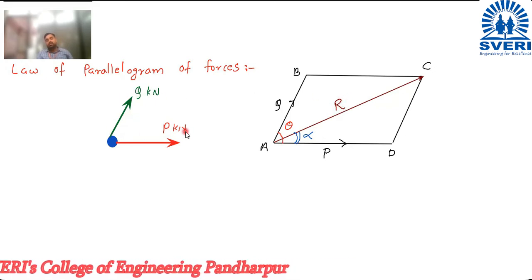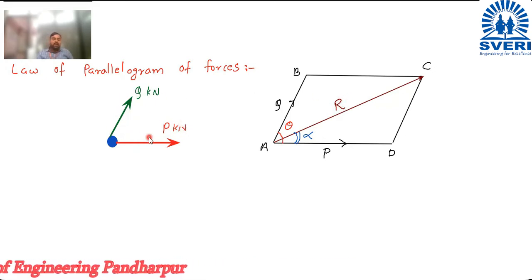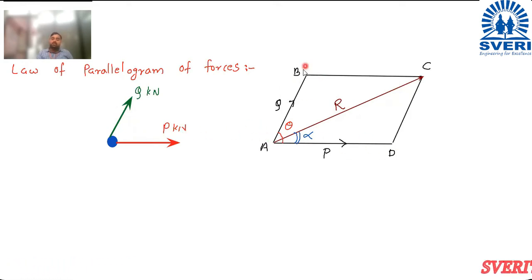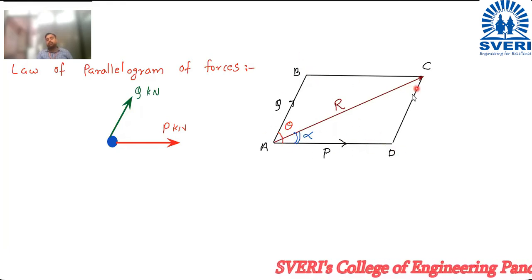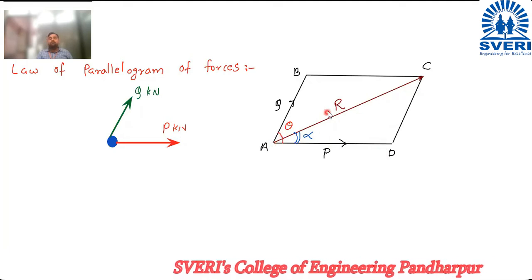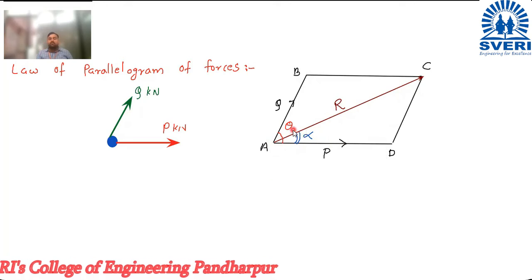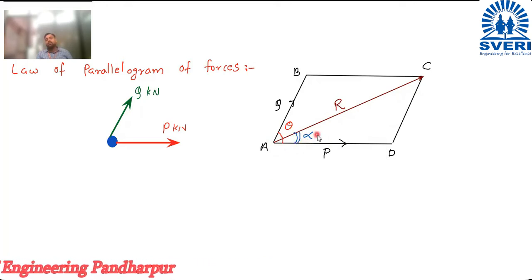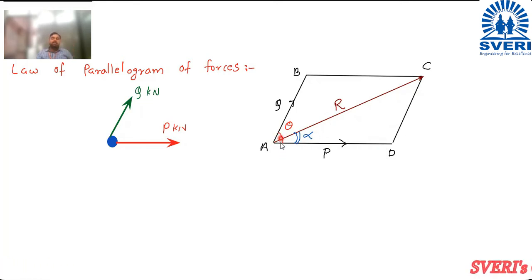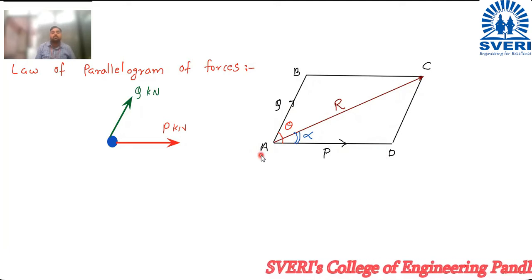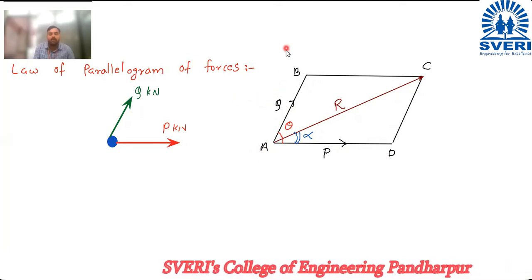So what does the law of parallelogram of forces say? If two forces are acting on a body, and we represent those two forces by two adjacent sides of the parallelogram, then after completion of the parallelogram, the diagonal gives you the magnitude of the resultant force, and the angle alpha with the horizontal gives you the direction of the resultant. And this theta is the angle between AD and AB, that is, the angle between two adjacent sides of the parallelogram. Now, how to calculate the resultant?